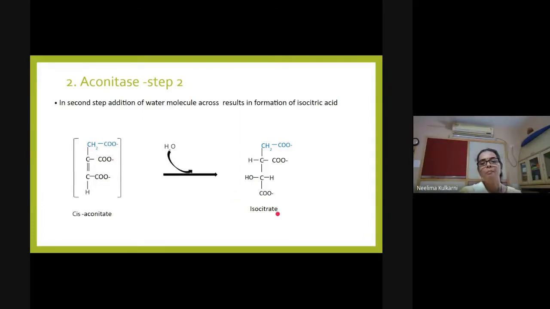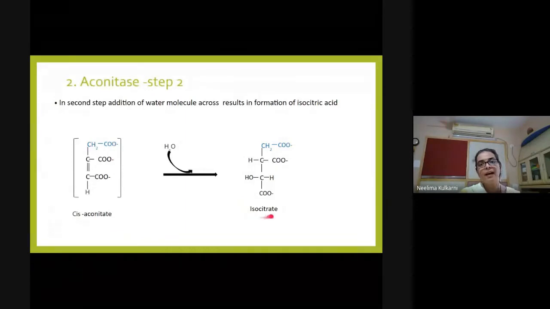If you compare the structure of citric acid and isocitric acid, citric acid has OH here, H here. Isocitrate has just different positions. So here H is attached, here OH is attached. Same molecular formula, different structural formula, and hence the name isocitrate. It is an isomer of citric acid.